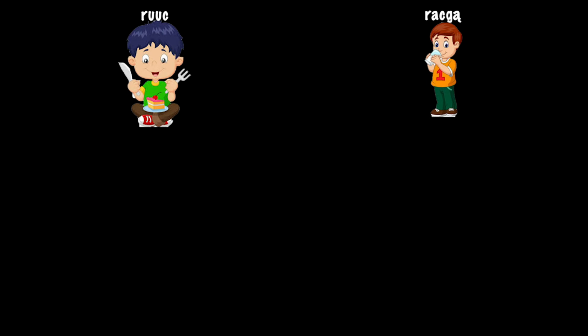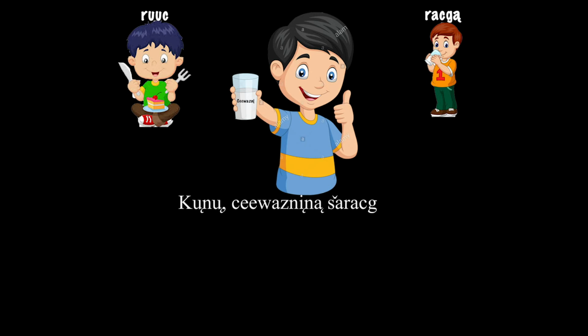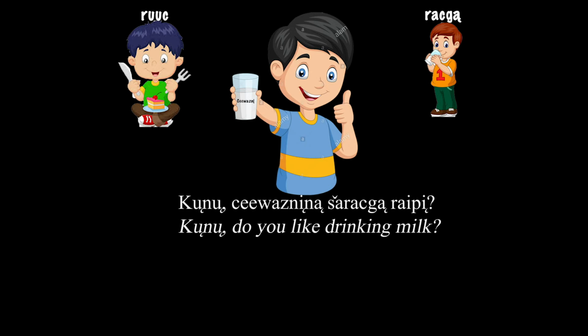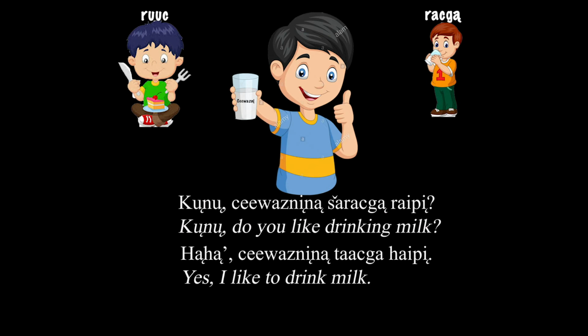Okay, now let's use the same sentence structure to ask if someone likes or dislikes drinking a certain item. Kunu, che wasnina sharachka raipi? Ha ha oh, che wasnina dachka haipi. So in these two sentences, raipi and haipi remain the same for you like and I like, but rachka transforms into sharachka for you drink and dachka for I drink.